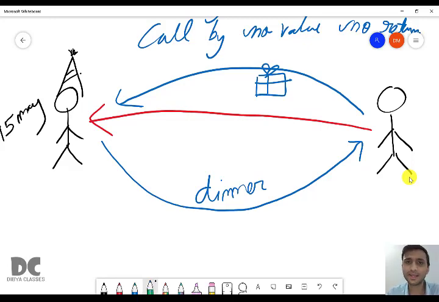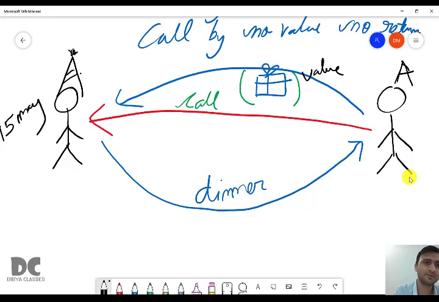That means I called you. This is calling. And then I took some value with me to your house. That is the gift. The gift is the value here. So let this be function A. I am function A and you are function B. So A is calling B and taking some value. Here the value is a gift. And in return B will give something to A.